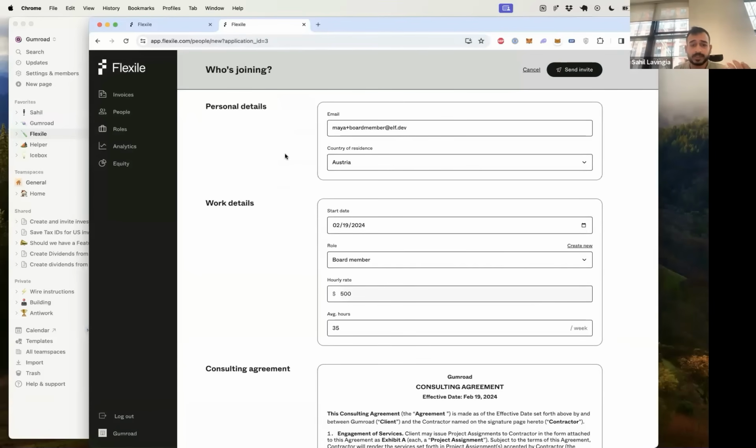But one of the really cool things I think is that it's end to end. And so, for example, you could do things like the equity calculation on the jobs page, which I think is novel. I don't think I've ever seen that as part of applying to a job before. You could show things like real time, how many people work at the company. That's like the number one question I answer when I talk to folks: how many people work at Gumroad? What does the team makeup look like? How long have people been there? How many hours do people work? All of that is just data. And so all of those numbers should update in real time and be verified, quote unquote, by Flexile, right?